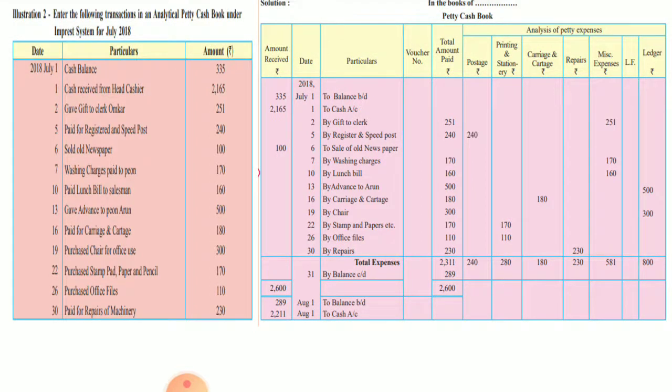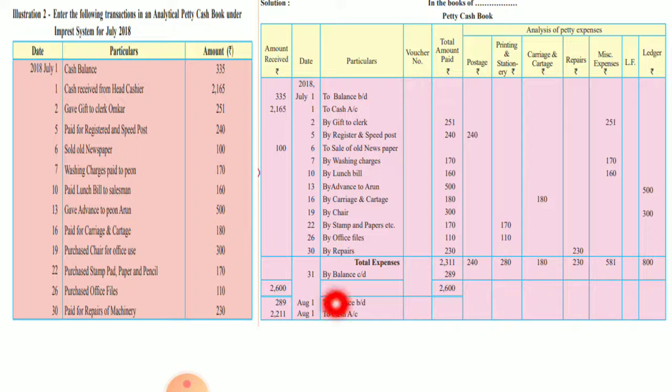Now next, we have to do the totaling of both sides, that is 2600, 2600, because your amount received is more than our expenses. So what is the total of the amount received? 2600. So on July 31st, by balance carried down, the amount is 2600 minus 2311, which will give you the difference of 289. Now this difference will be carried forward for the next month.